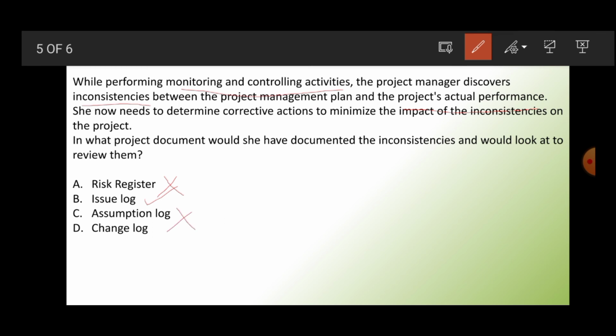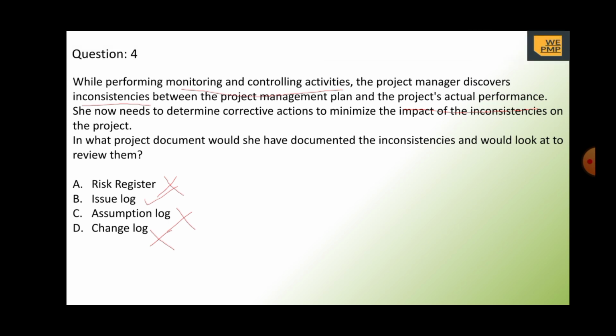This is a wrong answer. And change log is also wrong, because when do we check the change log? We check the change log after a particular change has been completed. So here the correct answer is issue log. Let's move on to the next question.